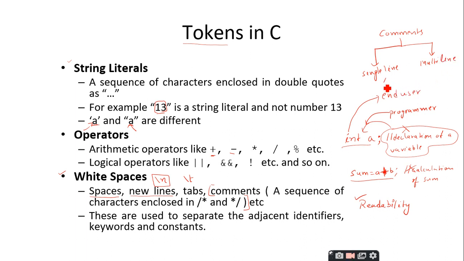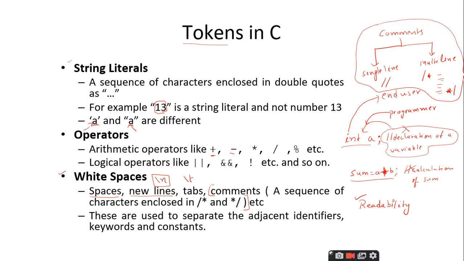Single line comment is given by two forward slashes. Multi-line comment is given by one forward slash followed by star, and you can have any number of lines, and it should end with star and forward slash. These are the two types of comments that are supported by the C programming language.